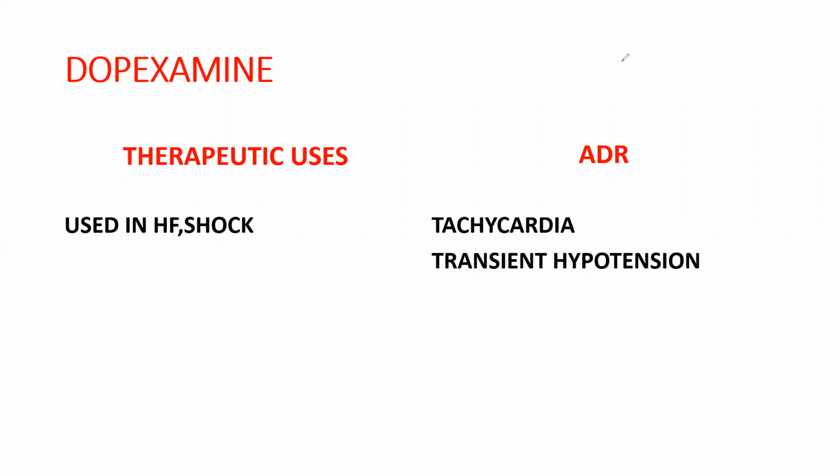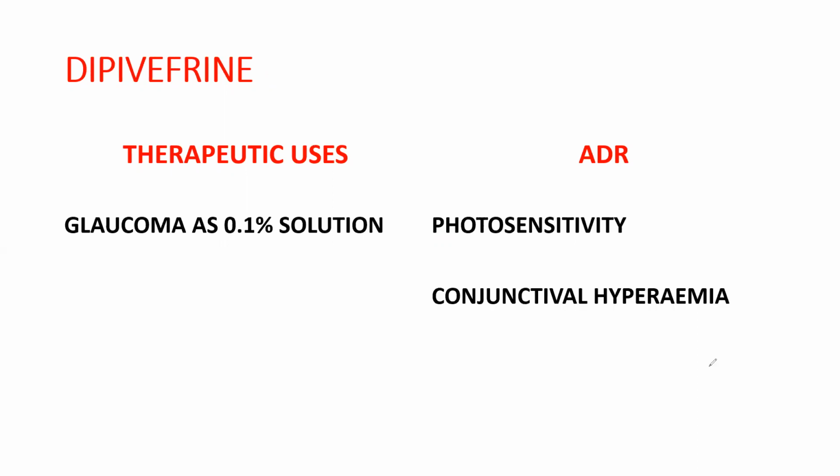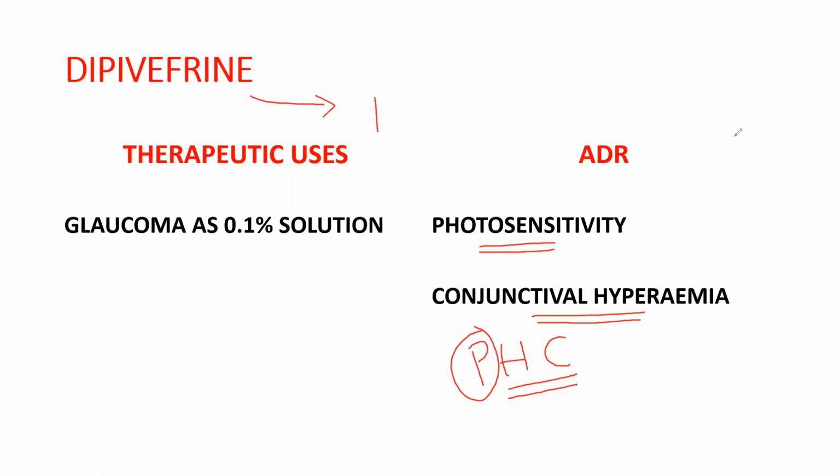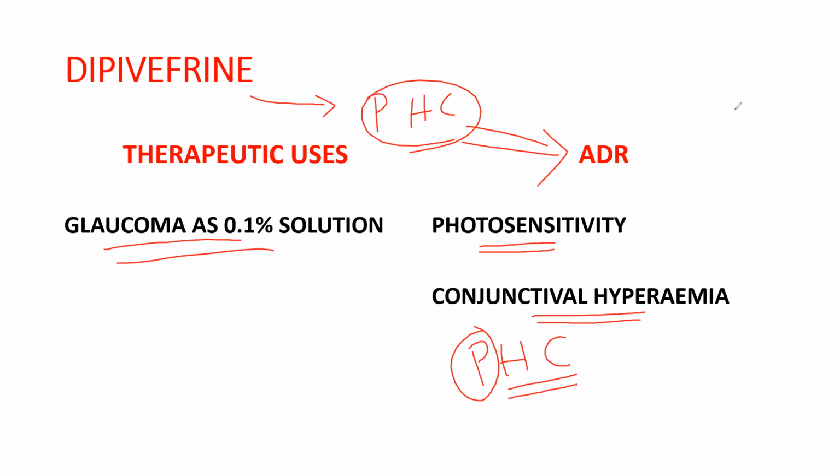And dopexamine, therapeutic uses are in heart failure and shock, and ADRs are tachycardia and transient hypotension. And dipivefrin, therapeutic use is in glaucoma, 0.1% solution. And coming to ADRs, this one you can remember with the help of the mnemonic PHC: photosensitivity, hyperemia of conjunctiva, that is conjunctival hyperemia. So ADRs you can remember with the mnemonic PHC, and it is used in glaucoma as 0.1% solution.